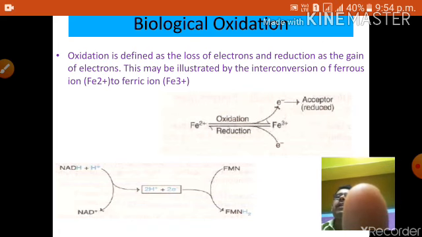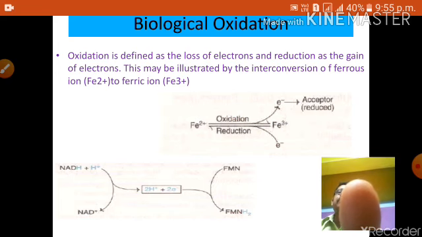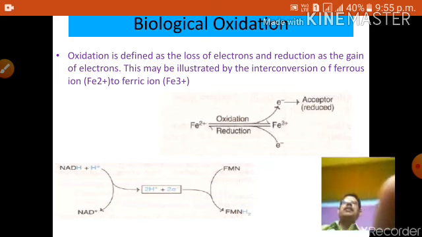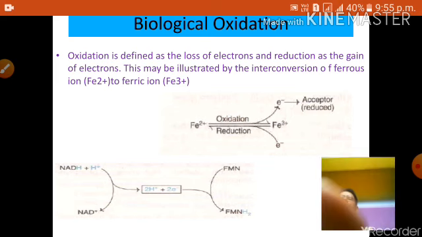Another example: NADH plus H plus is converted to NAD plus. Here 2H plus 2 electrons will be lost. Similarly, FAD is produced to FADH2. That means in every reaction, oxidation and reduction take place.